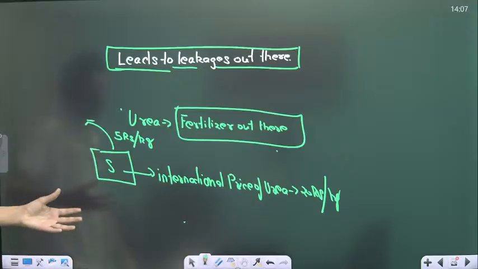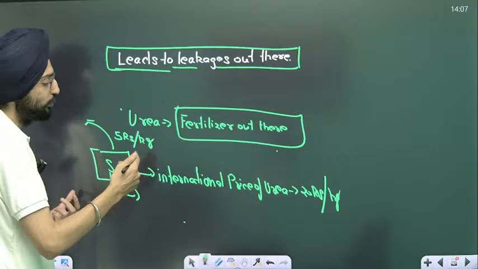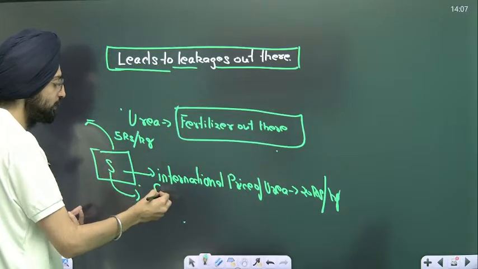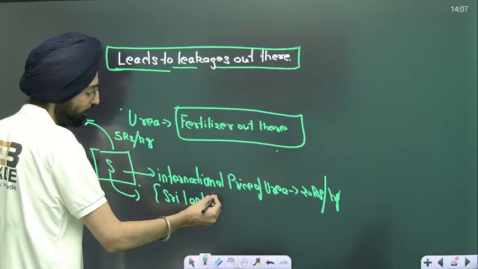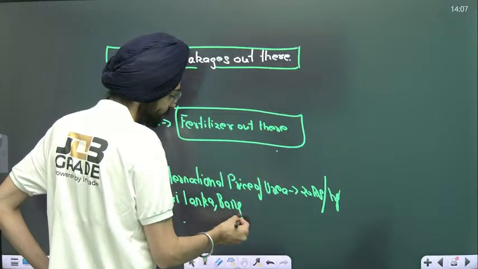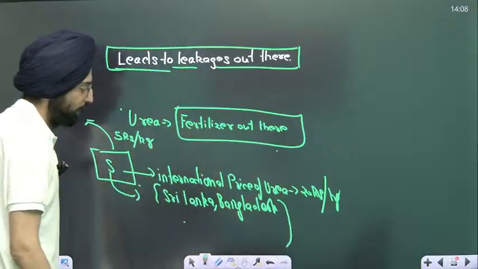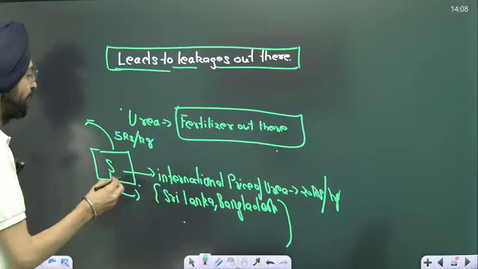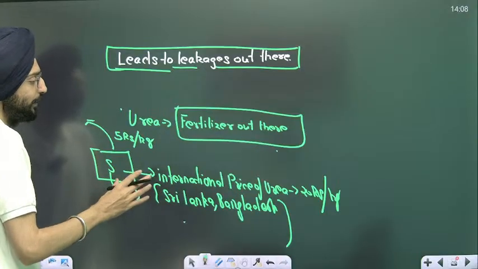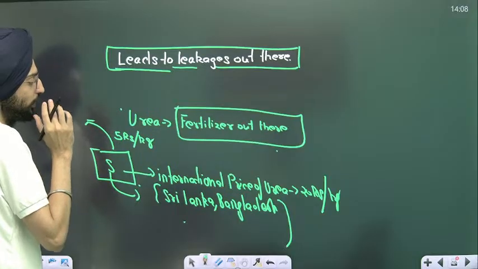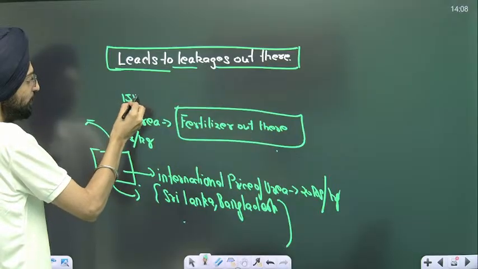Now the point is, sir, this shopkeeper will eventually drift or leak this urea to international markets like Sri Lanka and Bangladesh. If a certain amount of urea is leaking to the international market, and the government claims that it is providing this to small farmers, the subsidy will be again 20 minus 5, which is 15 rupees.